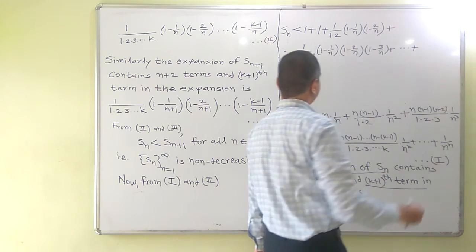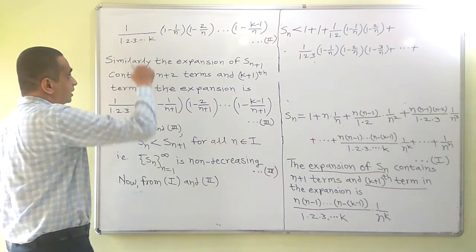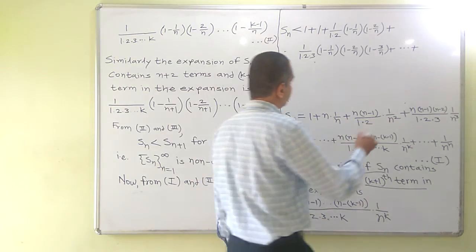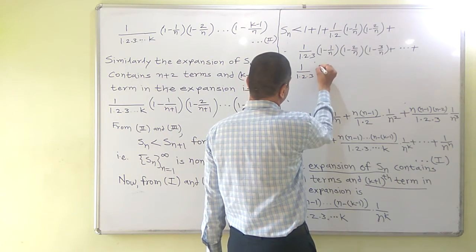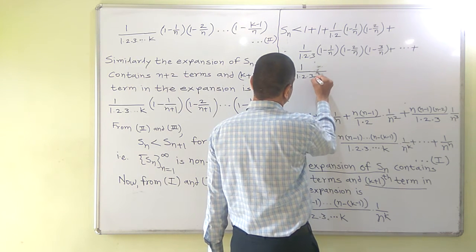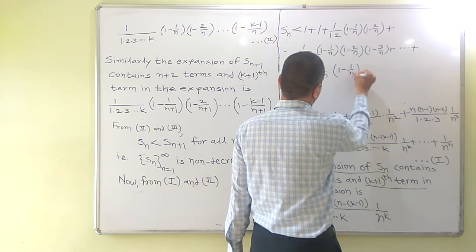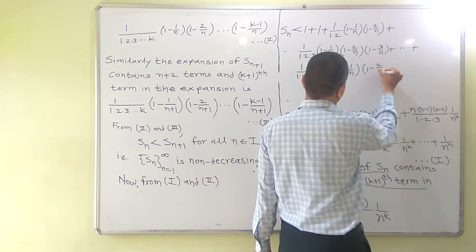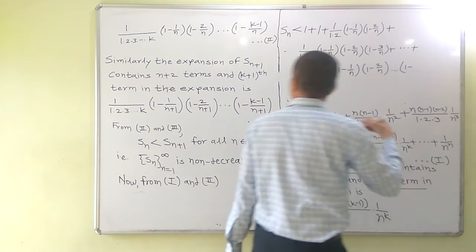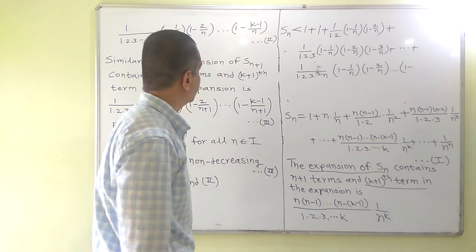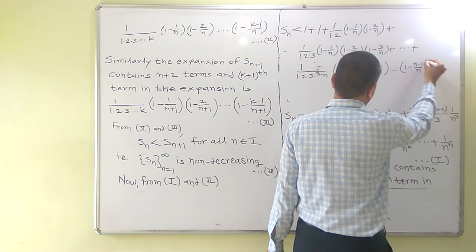And the last term will be, with reference to this, value of k will be n, so it will be less than 1 into 2 into 3 up to n, 1 minus 1 upon n, 1 minus 2 upon n, last term will be 1 minus, value of k is n here, so 1 minus n minus 1 upon n.